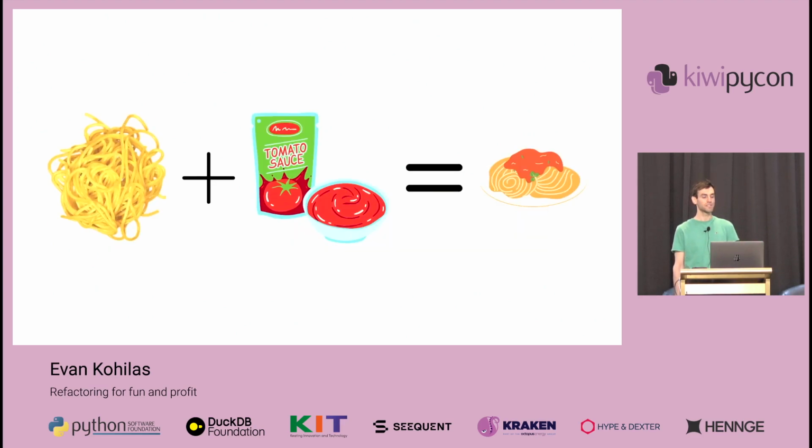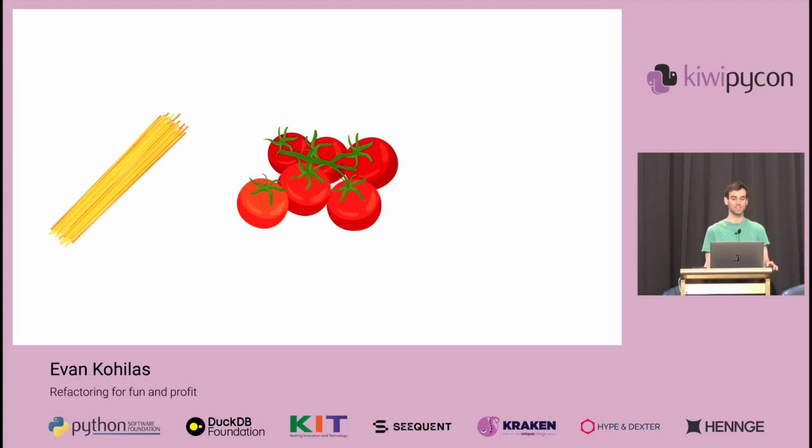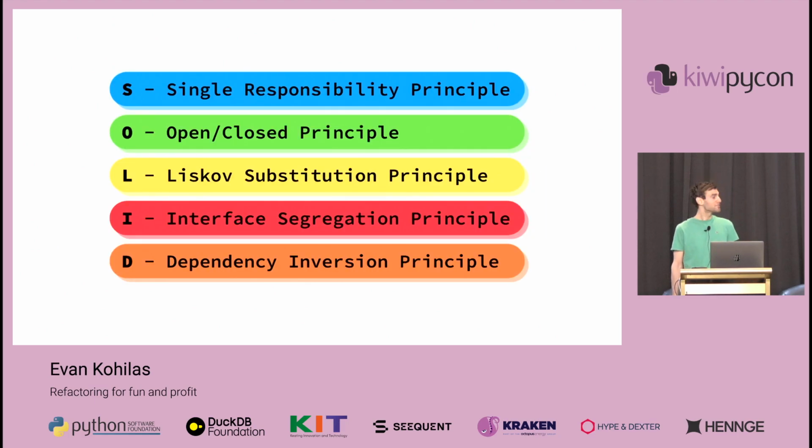Or to put it more simply, it's easier to make spaghetti by mixing together cooked pasta and tomato sauce than it is to start from scratch with the raw pasta, the tomatoes, and the ice cream, which is for something else, I hope. And if you're curious for more, these both come from a set of five called SOLID.